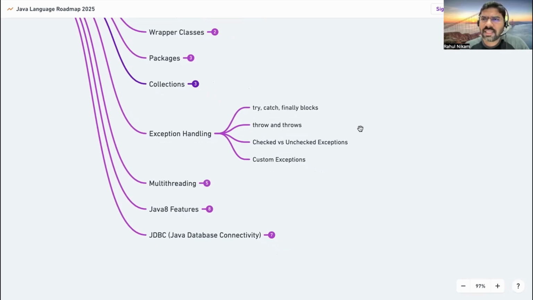Then learn some theoretical stuff: what is a checked exception and an unchecked exception. If you want to write a custom exception in your project to throw errors, for example, when you perform a login operation and see an error like username or password is incorrect, there we use a custom exception. So learn about this topic.